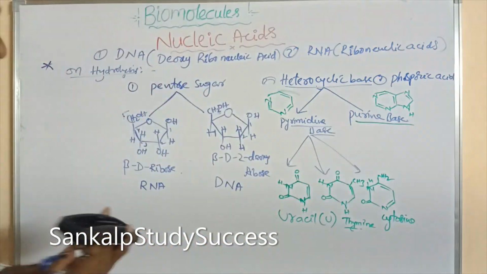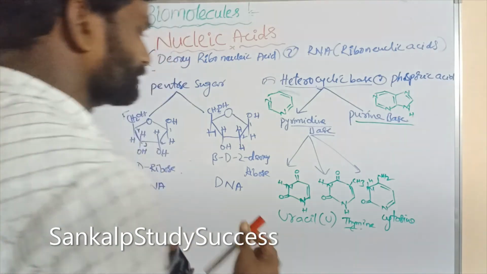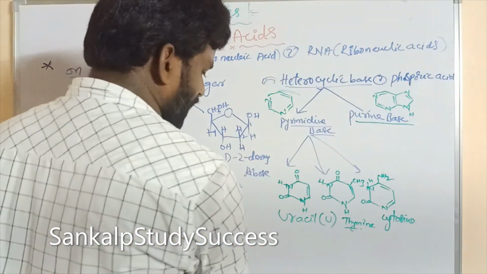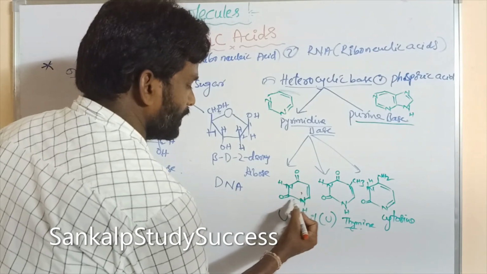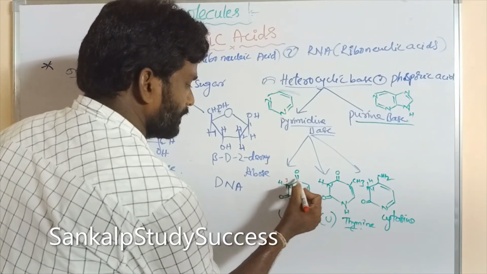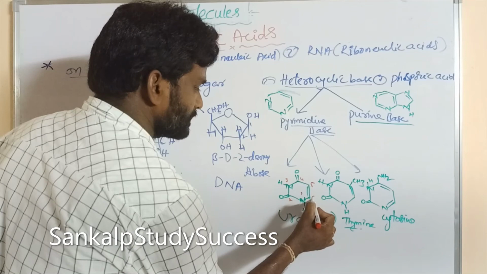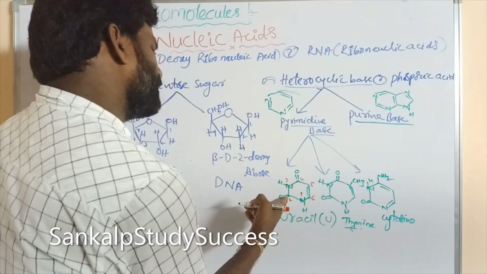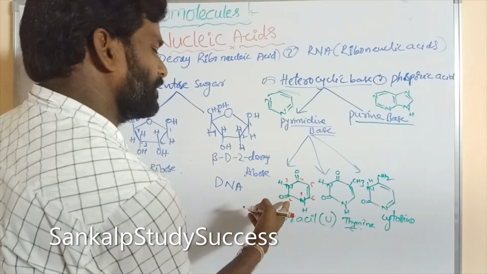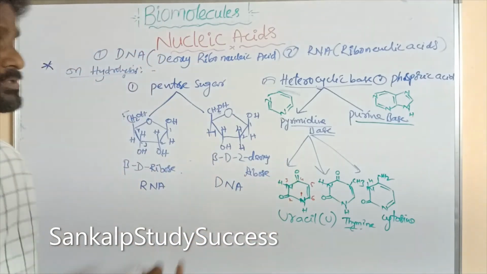Before going to purine bases, its IUPAC nomenclature. Numbering is given for 1, 2, 3, 4, 5, 6. Right. So here in the second position an oxo group is there, and the fourth position also oxo.